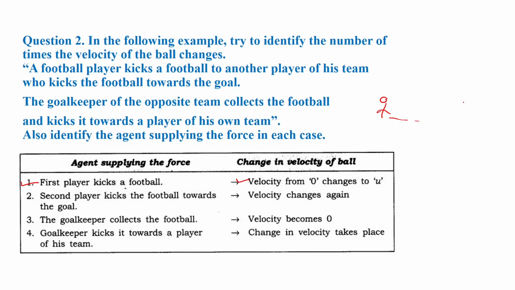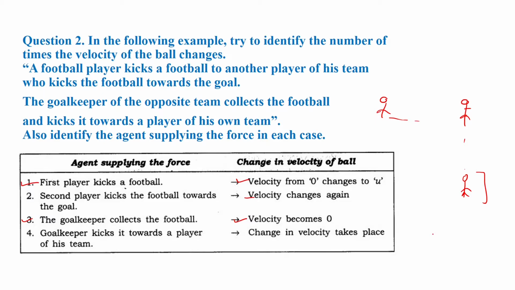Now another player kicks the football towards the goal. Suppose the goal is here, and here is a person that we call the goalkeeper. So the velocity again changes. When the ball is kicked towards the goalkeeper, it is resisted by the goalkeeper and the velocity becomes 0. Next, the goalkeeper kicks it towards a player of his team.